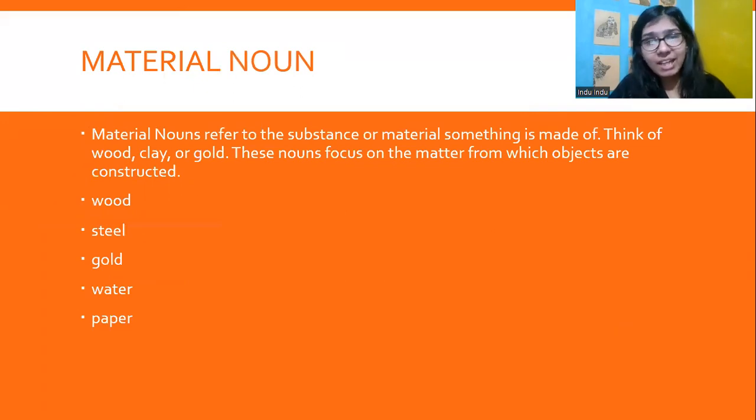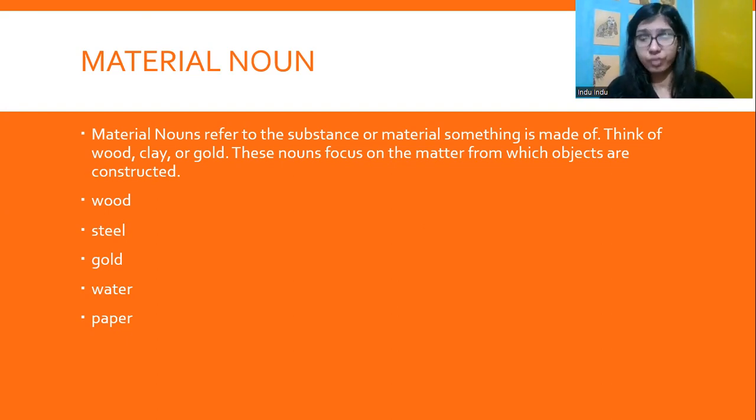Material noun. Material noun refers to the substance or material something is made up of. For example, this pen is made up of plastic. So plastic is the material noun. Think of wood, clay, gold. The table is made up of wood. The pot is made of clay. All these things are material nouns because they refer to the material or substance something is made up of, right?